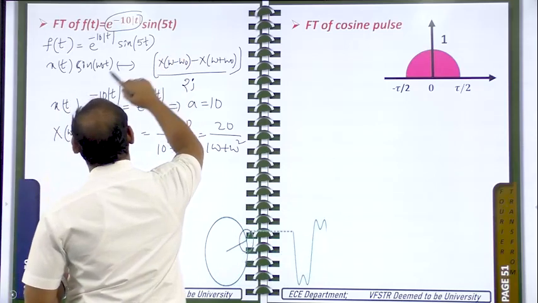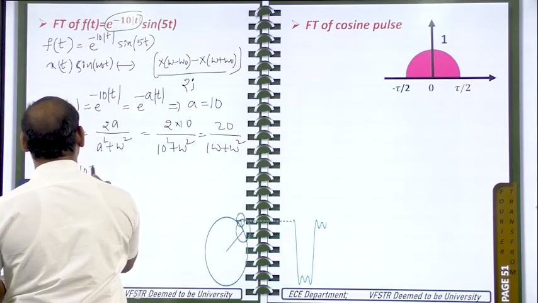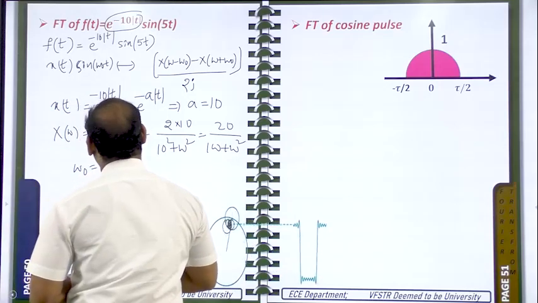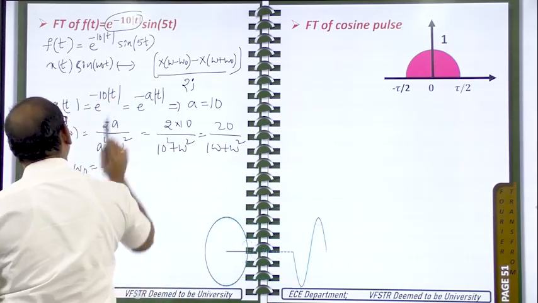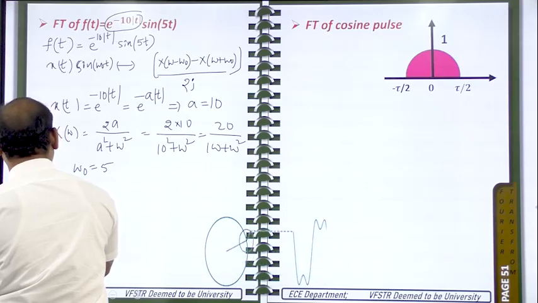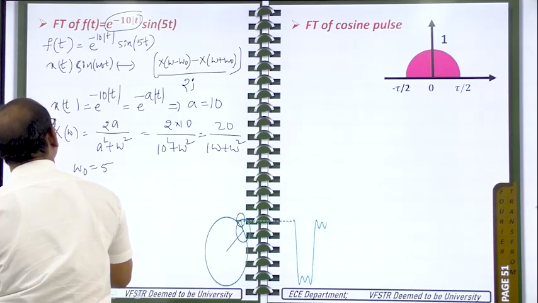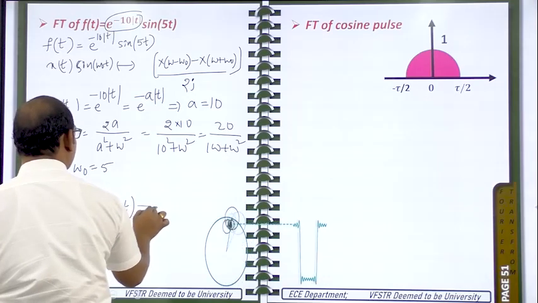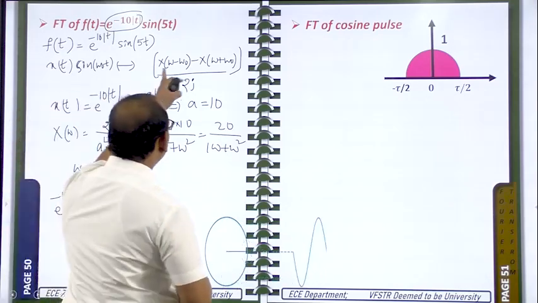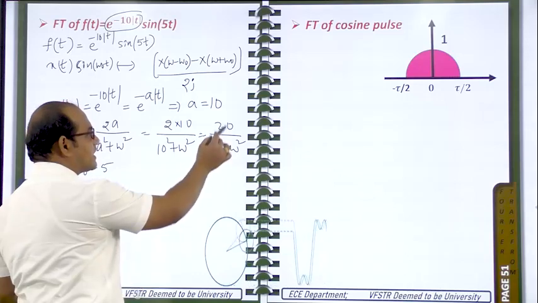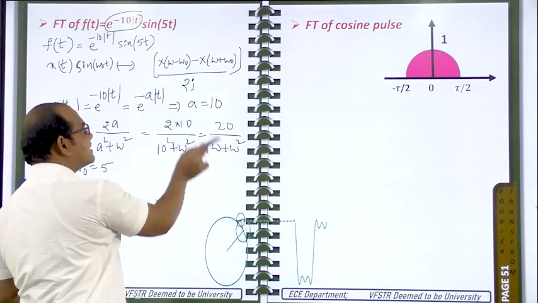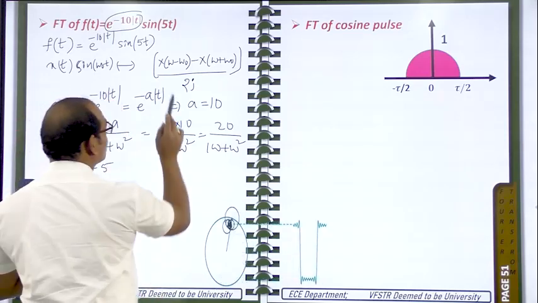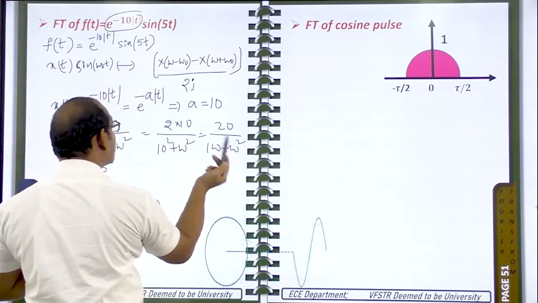Now by comparing these two, we will get omega naught is equal to plus 5, since sin pi t is sin omega naught t. So omega naught is equal to plus 5. According to this frequency shifting property, e power minus 10 modulus of t sin pi t will have the Fourier transform capital X of omega minus omega naught. What is capital X of omega? This one. Wherever omega is there, we need to replace it with omega minus omega naught. So omega naught is 5, and wherever omega is there, we need to replace it with omega minus 5.